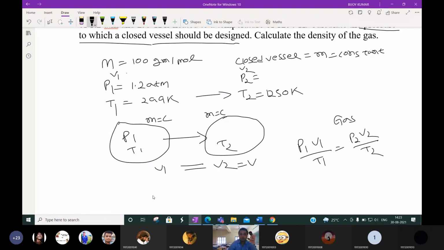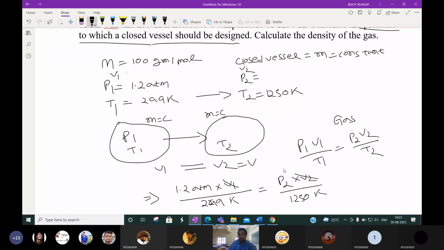Okay, so what is the P1? 1.2 atmosphere, and volume is V1. So V1 by temperature 299 Kelvin is equal to P2, which we have to determine, into V2 by temperature 1250 Kelvin. This V1 and V2 are constant. Okay, all the things you know, the only unknown is P2. So P2 will be 1.2 by 299 into 1250. The unit will be in atmosphere.